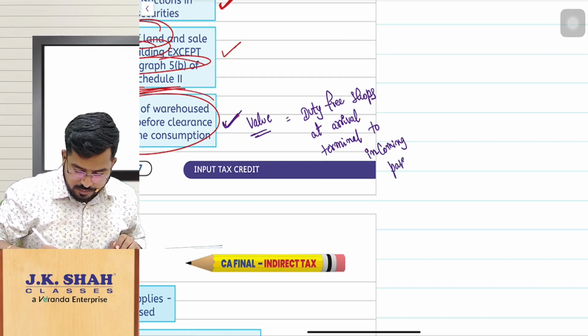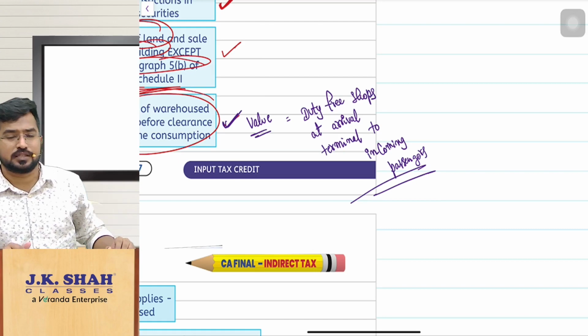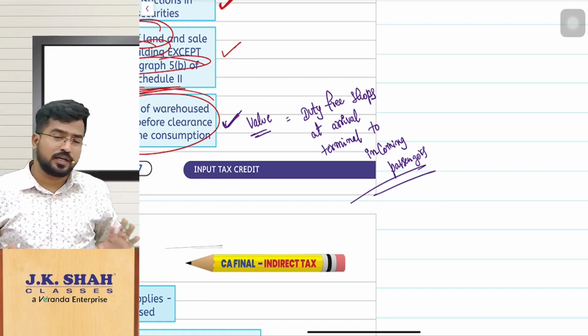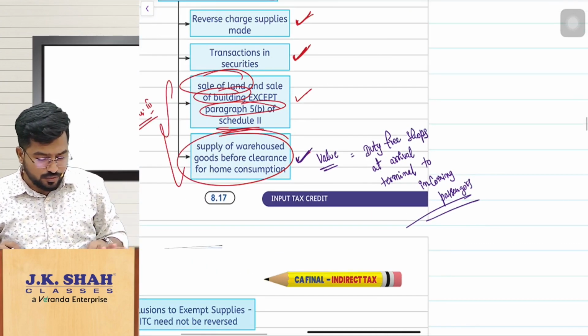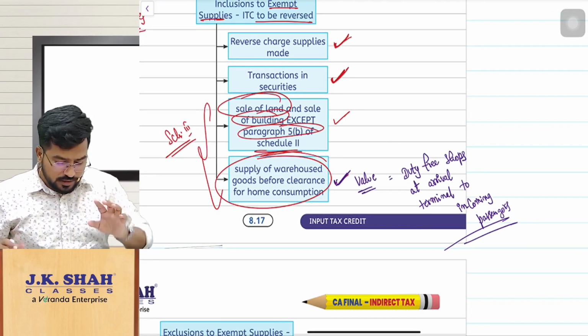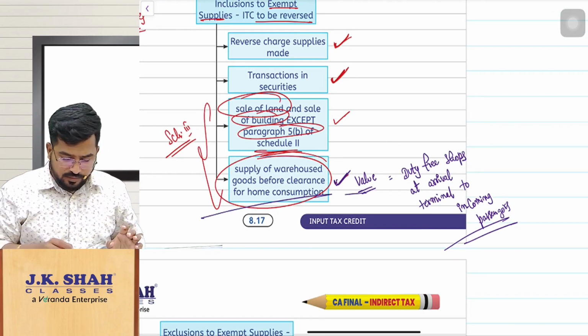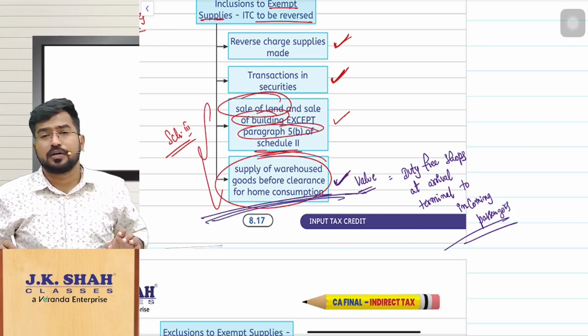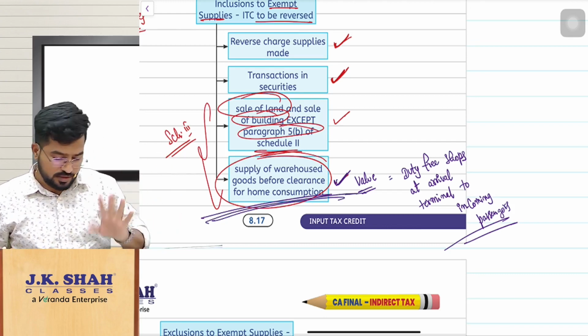What value do these duty free shops charge? The same thing we will take as value. You don't take the value which you have received from your customer recipient. So that is the clarification.